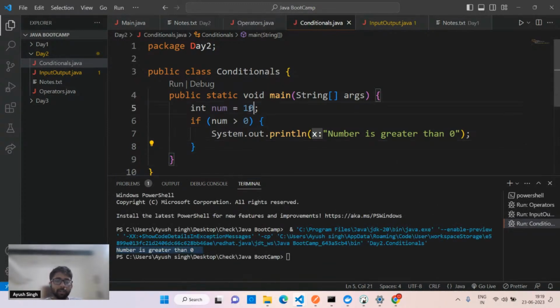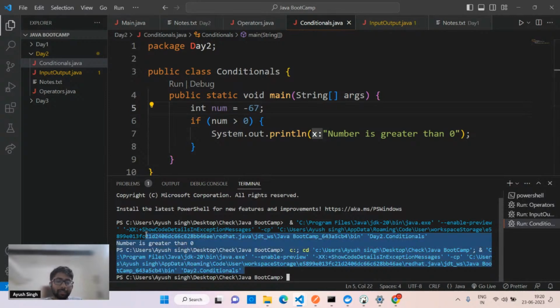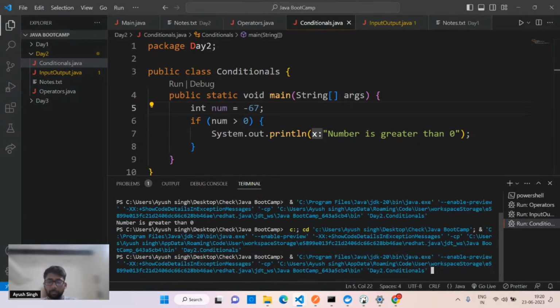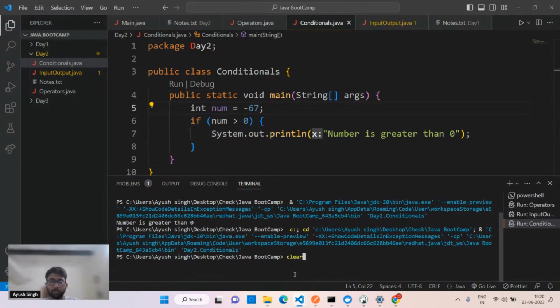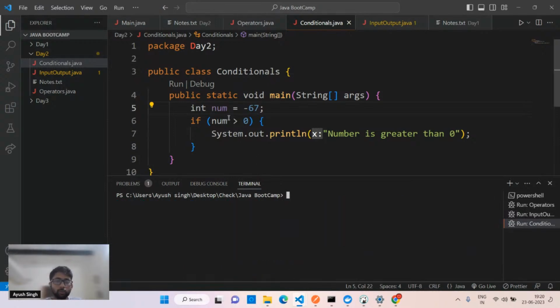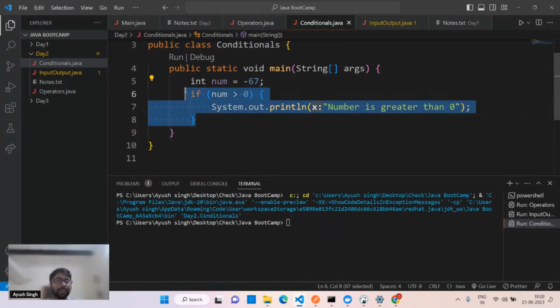It is working. Let's suppose I write minus 67, anything. Again, if I run the code, you'll see nothing, right? I'll clear the console, run this code again. You'll not see anything because I haven't written any System.out.print after this if. So nothing is working. We don't have any print statement. If this condition is not true, which means minus 67 is not greater than 0, this condition is false, and this statement will not print.